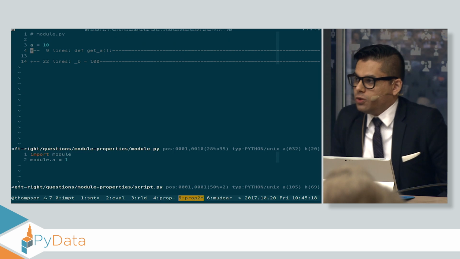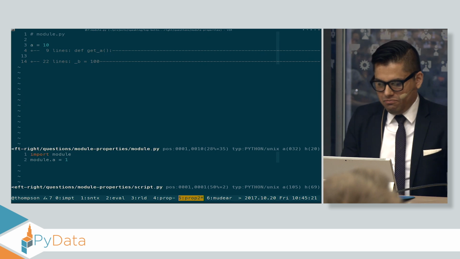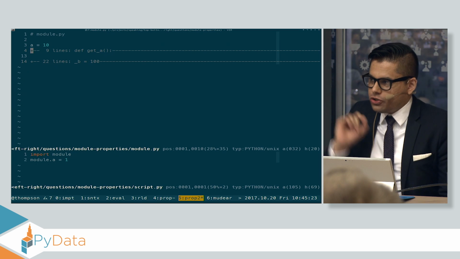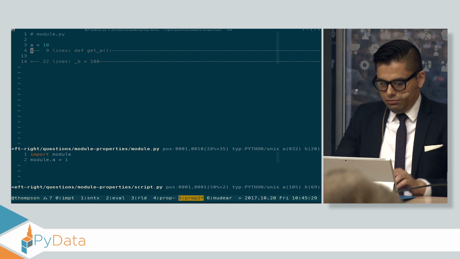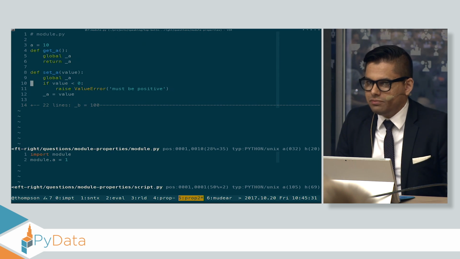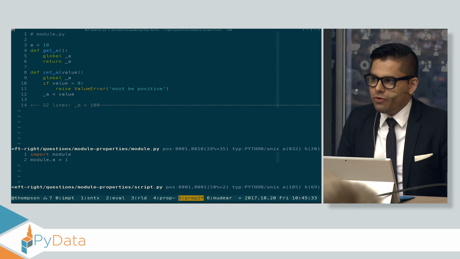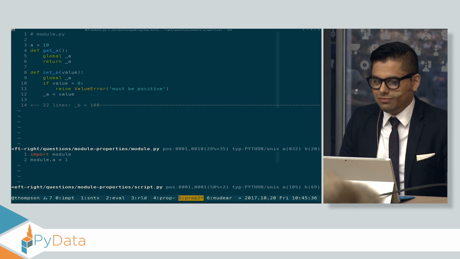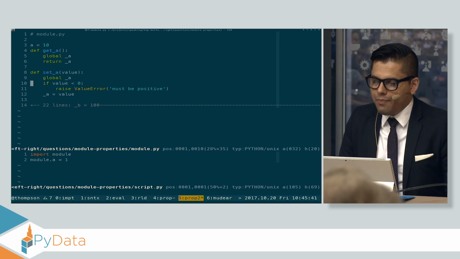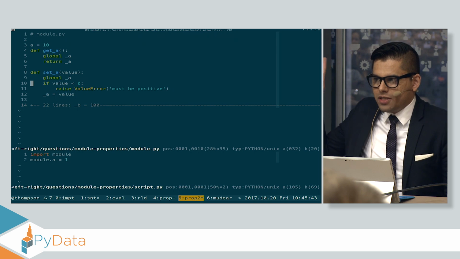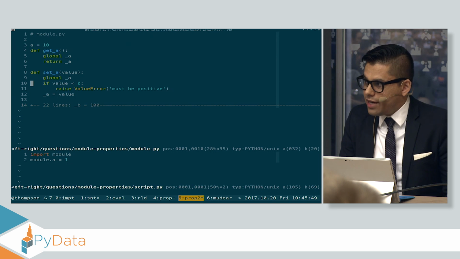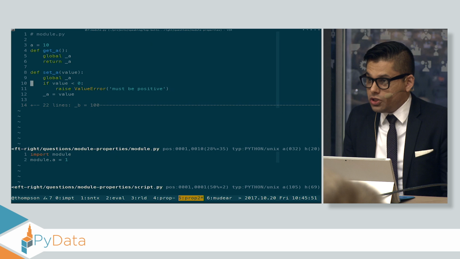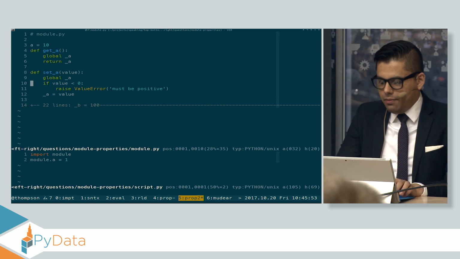Let's say we have a module, and that module has a constant in it called A. And we have some script that alters that constant, maybe sets it to 1. What if that constant can never be negative? We have to write a getter and a setter, don't we? Can we get around this? So you see there's a break in this pattern. For a normal Python object, we'd use a property to get around having to write getters and setters. But you must have seen this pattern on modules before, where people, again, have to write boring getters and setters to intercept changes to the module itself. Maybe there's a better way.